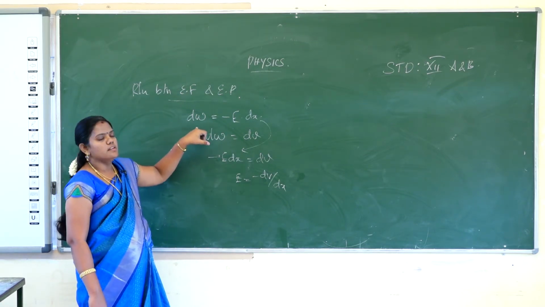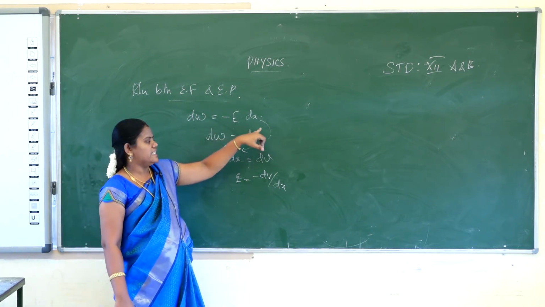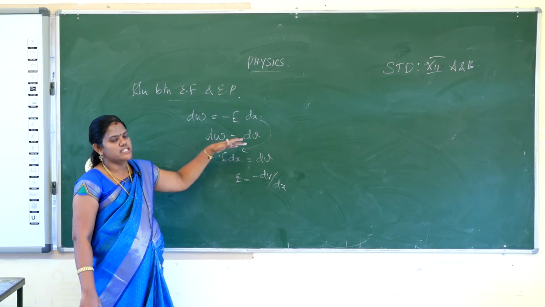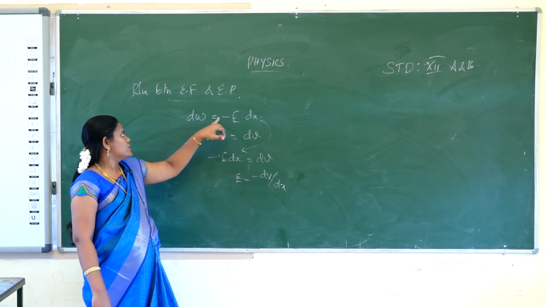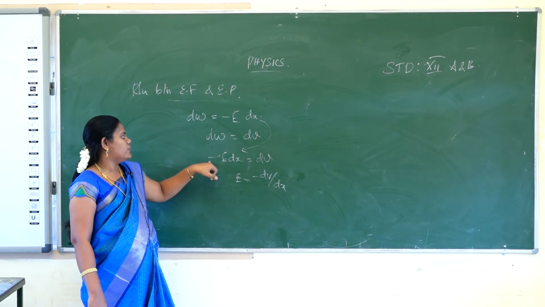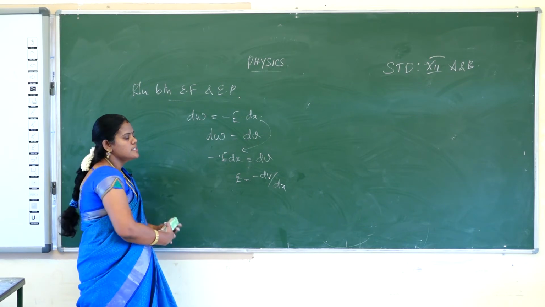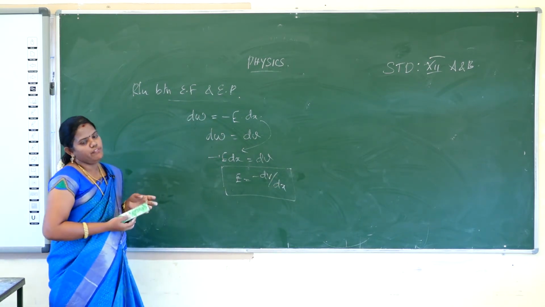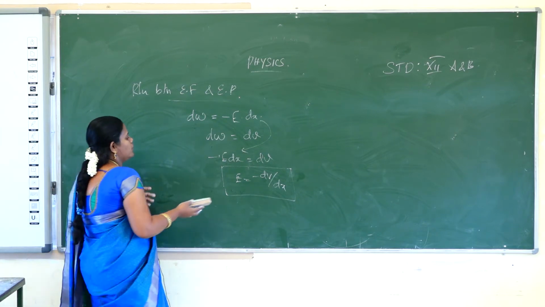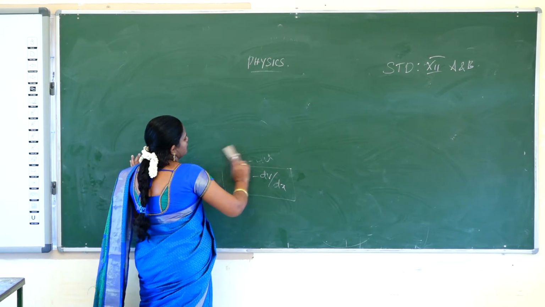First, we choose the formula for work done, dW is equal to minus E into dx. We consider the work done to be equal to the potential, dW is equal to dV. So substitute the dW value: minus E into dx is equal to dV. So E is equal to minus dV by dx. This is the relation between electric field and electrostatic potential. This is very important, so you have to learn it thoroughly.